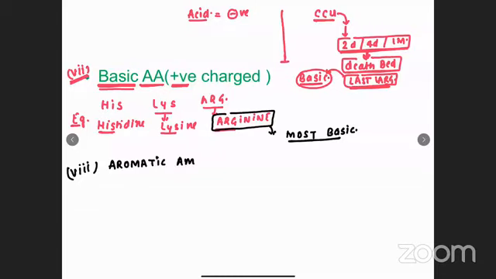Aromatic amino acid. Aromatic means the amino acid which have a particular smell. Any amino acid which have a particular smell will come under the category of aromatic amino acid. To make you understand the aromatic amino acid, I will take an example.